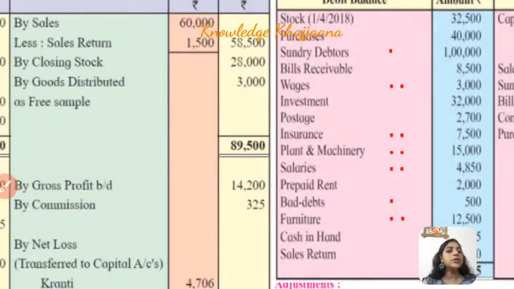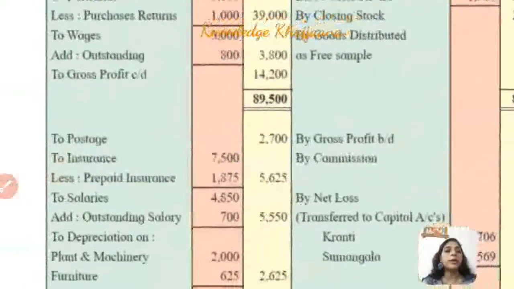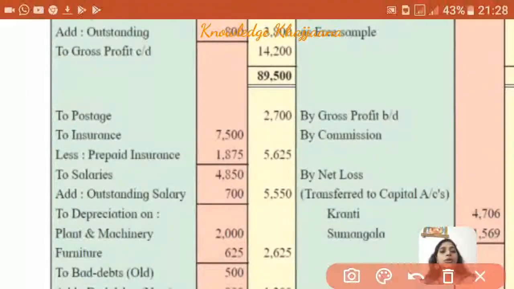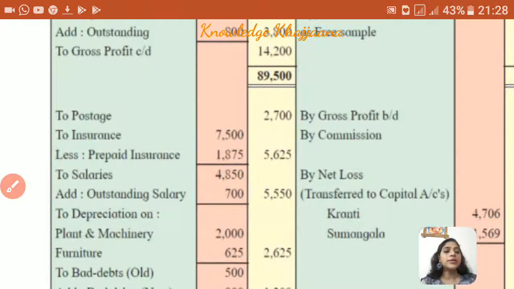Insurance. Insurance amounting to rupees 7,500 has been paid and there is an adjustment. Okay, so we will write rupees 7,500 in the inner column in the insurance, which is recorded to the profit and loss account debit side. To insurance rupees 7,500 to the profit and loss account debit side in the inner column. Next